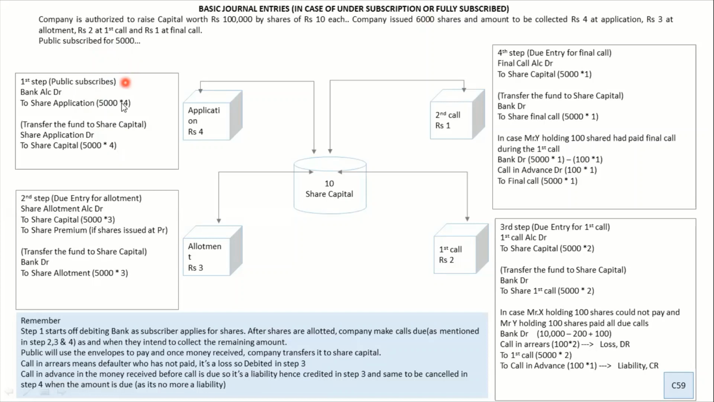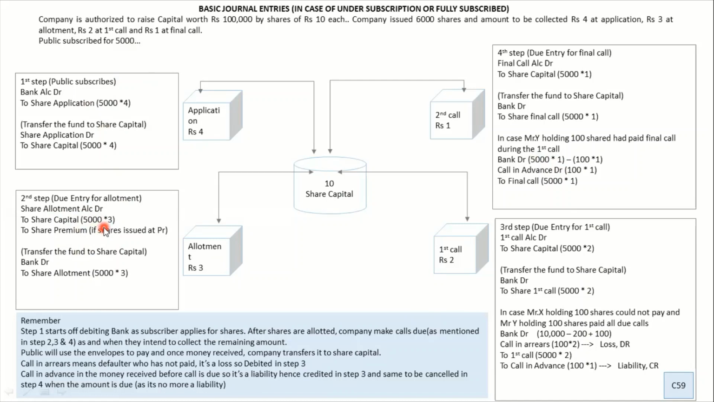Now, after this first step, the sequence of journal entries will change. Why will it change? Because the company is going to demand the money by passing a due entry. The due entries for all the next three cases are going to be the same. I repeat myself. So the due entry would be, you're asking for 3 rupees from how many subscribers? 5,000. So you're going to write share allotment debit to share capital.